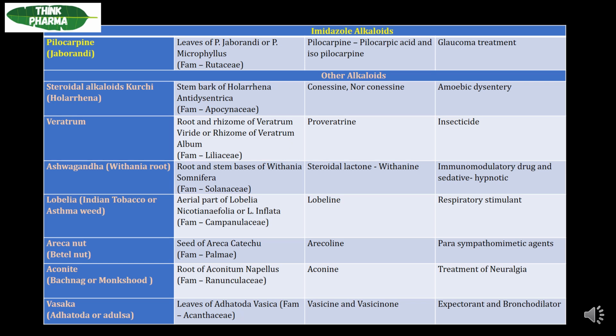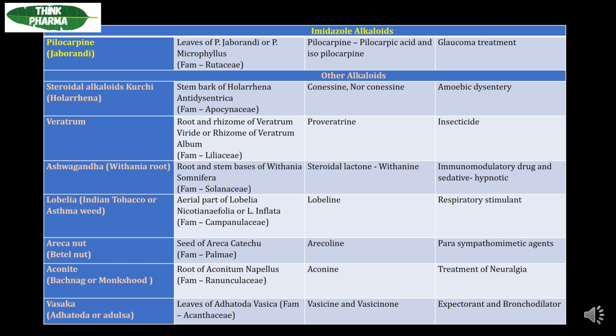Next, these all are the main classes of alkaloids, and then we will move to other alkaloids present in this classification. That is steroidal alkaloids, whose example is kurchi. The common name or synonym is Holarrhena. The biological source of this kurchi is the stem bark of Holarrhena antidysenterica, which belongs to the family Apocynaceae. The main active chemical constituents present in this kurchi are conessine and norconessine, and the use is